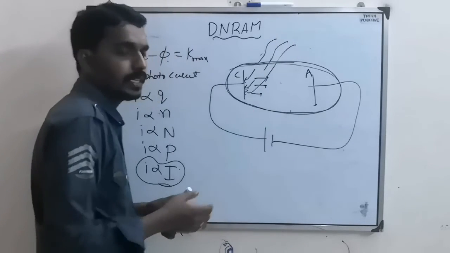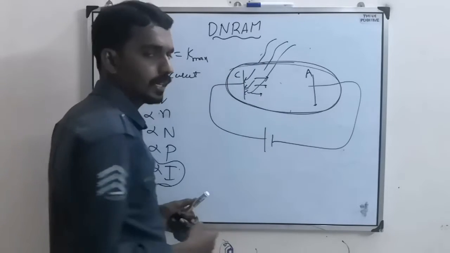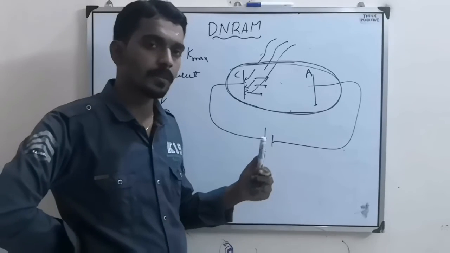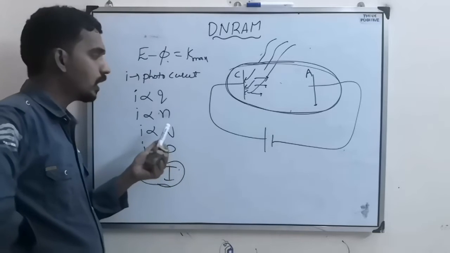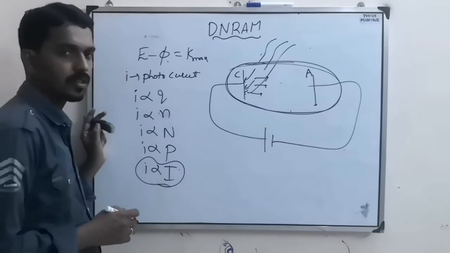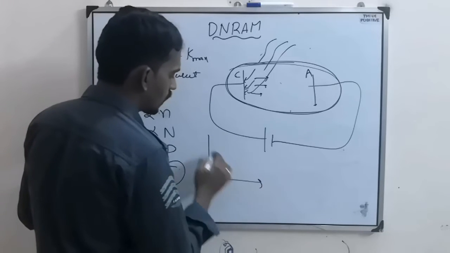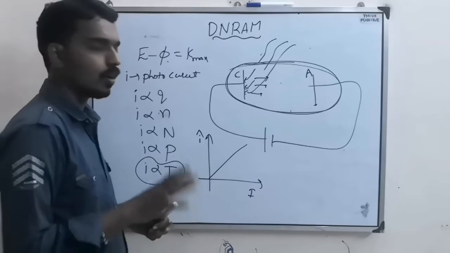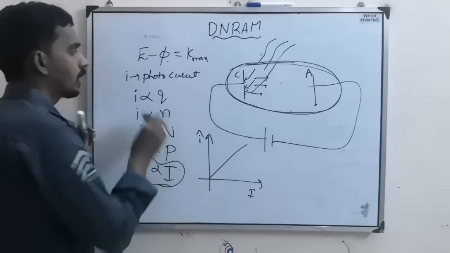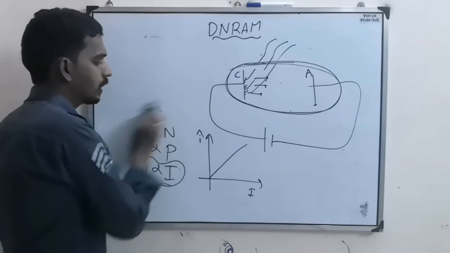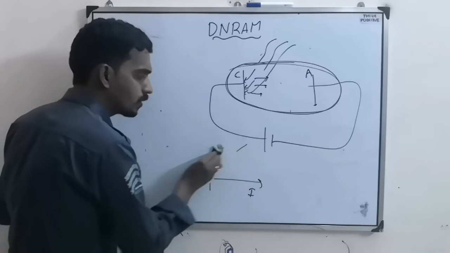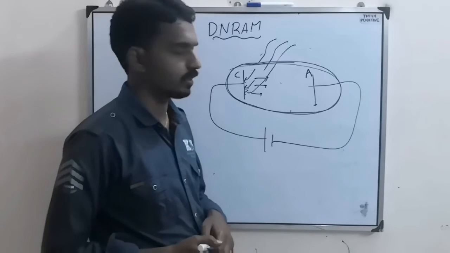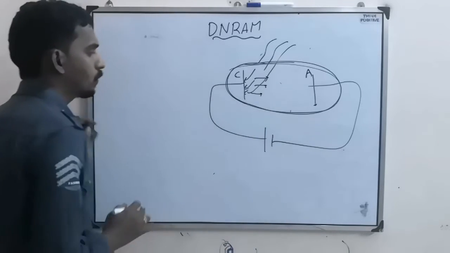If the intensity of the incident light increases, then the photocurrent increases, because the number of photons increases, which emit more electrons, so more charge will flow and more current will be there, and this current is called the photocurrent. If you draw the graph between photocurrent and intensity, it will be a straight line passing through the origin. This is the first thing we understand from the experimental study. What is the first observation? As you increase the intensity, the photocurrent increases.